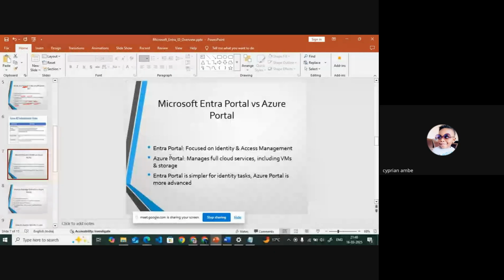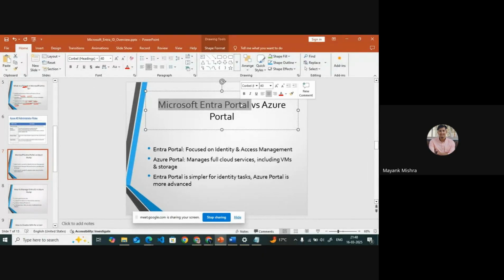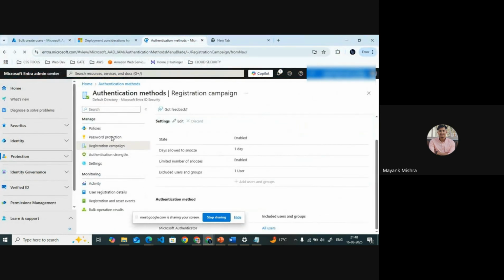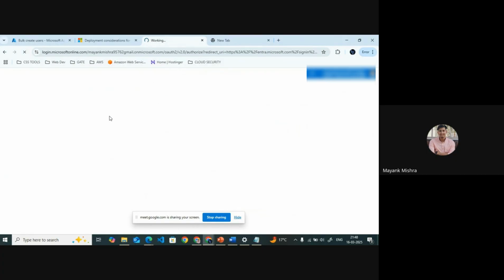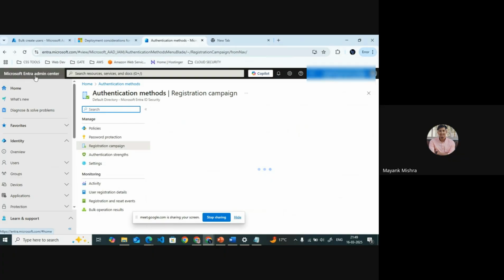Yes, now it is visible. So at first, before going to the roles and all these things, we also have two portals. One portal is our Azure portal, which we are seeing currently, and another we also have is the Microsoft Entra portal. I will show you. It looks like this. This is our Microsoft Entra portal. It is all regarding our admin settings, about our users, about our roles. We do all of that here in the Microsoft Entra Admin Center.